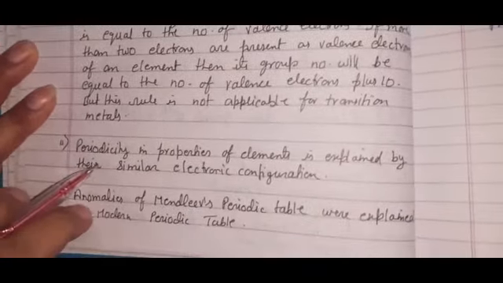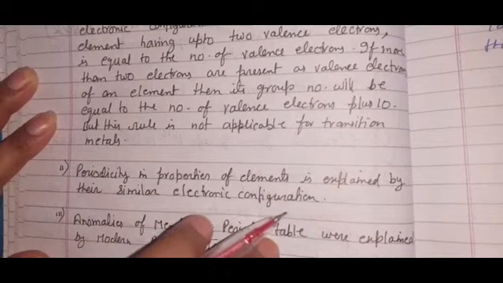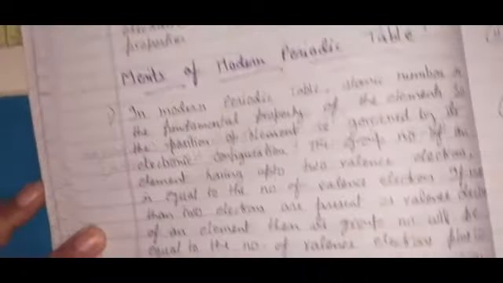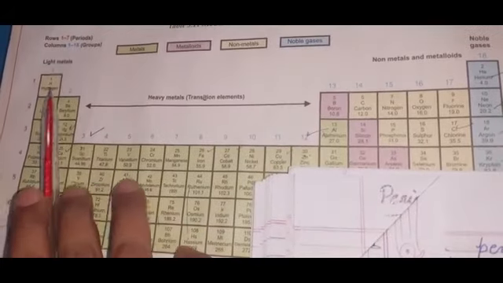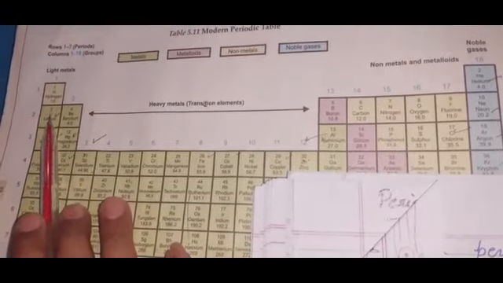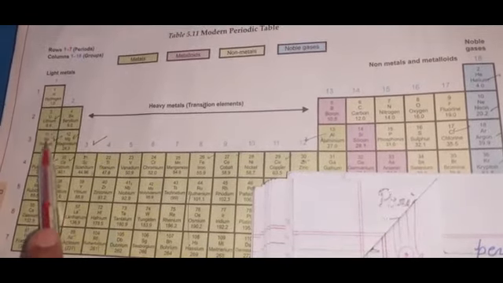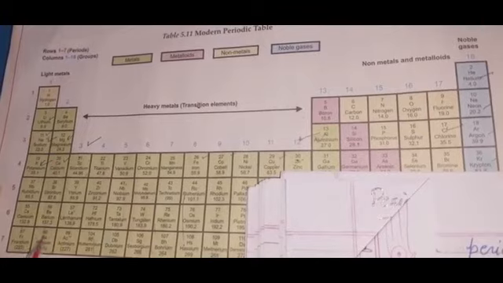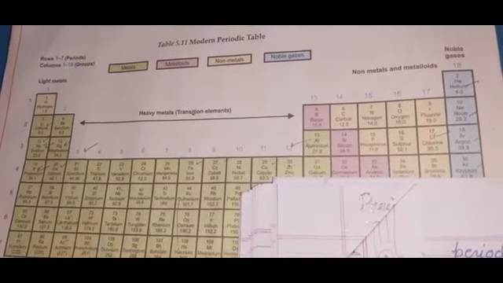And the second point: periodicity in properties of elements is explained by their similar electronic configuration. Here you have to understand that periodicity means that after a proper period, for the first period, second period, third period, the properties of elements in the same group are the same. So after a proper period we can see that properties match with each other, or the characteristics of the elements of the same group are similar, that we get with the help of the modern periodic table.